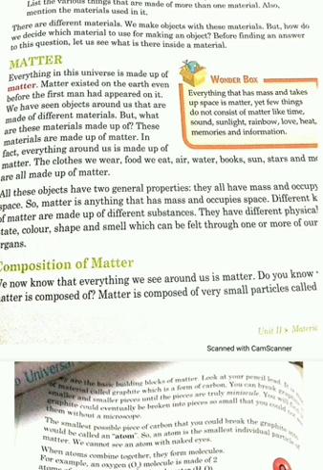They have different physical state, color, shape and smell, which can be felt through one or more of our sense organs. So if anyone asks you what the characteristics of matter are, you will say that the first characteristic is that it has mass. Second, it occupies some space, or we can say it has volume. Then the third one, it can be felt by any of our sense organs.